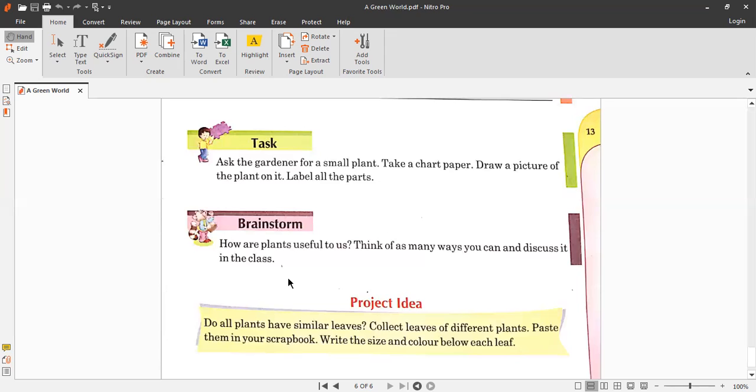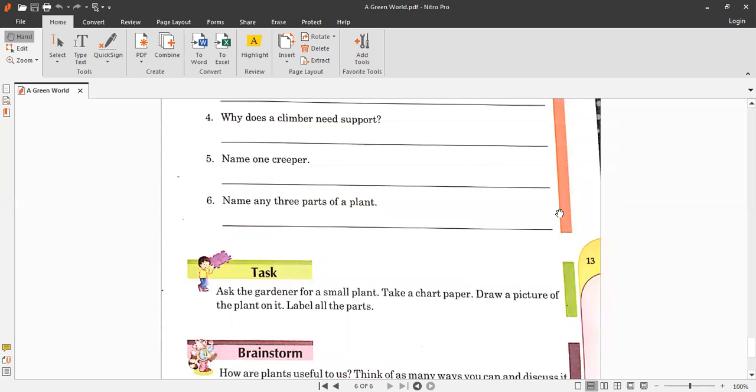This is all. You have to do the task on a piece of paper, and stay in your home, stay safe, and write very neatly. Learn the spellings as well, and learn the answers of these questions as well. Okay, and you can discuss these with your mother or your father.